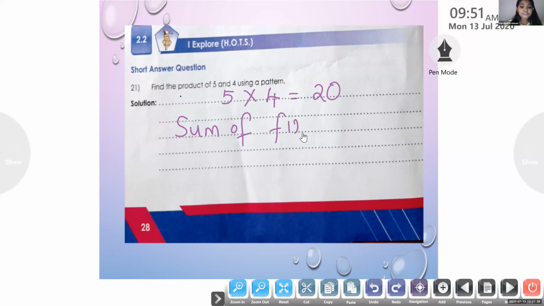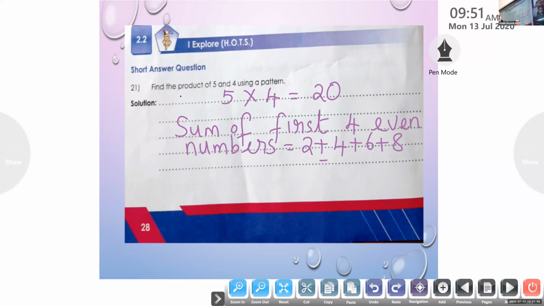Can we first write 2 plus 4? Sum of first 4 even numbers. That is equal to 2 plus 4 plus 6 plus 8. That is equal to 20. So 5 into 4 is 20. And we can write this 20 as the sum of first 4 even numbers. That is a pattern. So 2 plus 4 plus 6 plus 8, that is equal to 20.